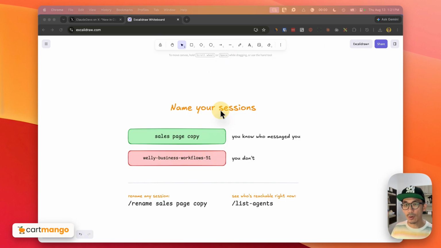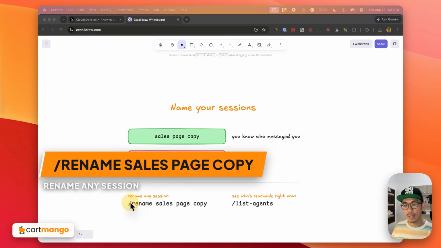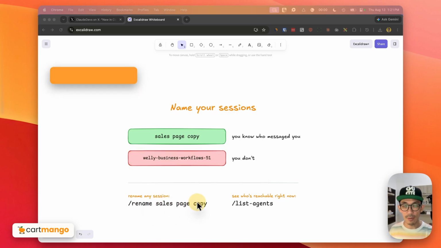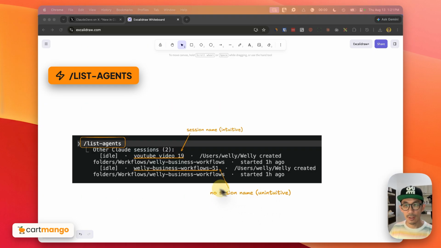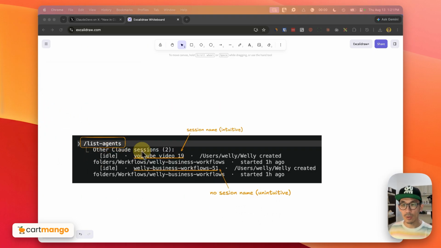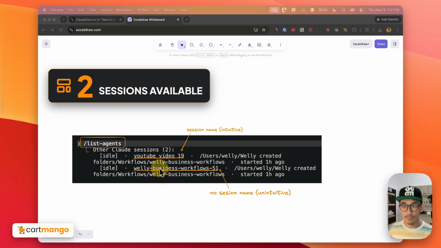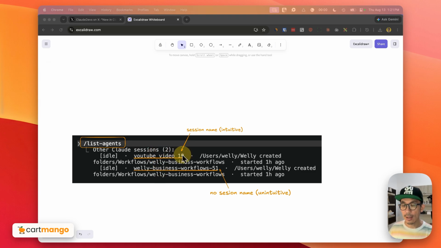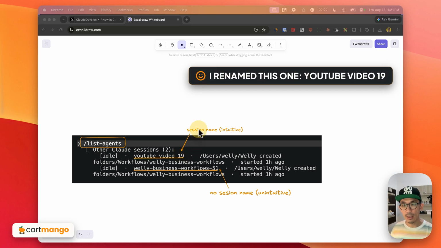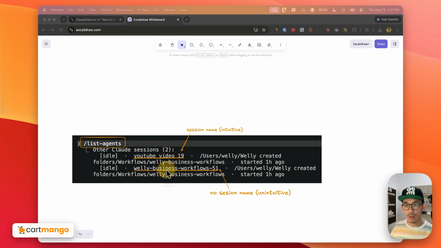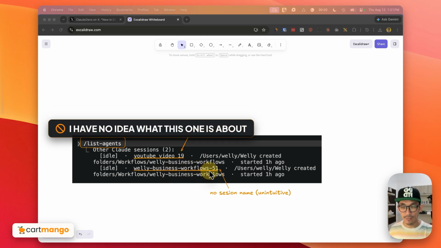And to name your sessions or to rename your sessions, you can just type in /rename and then the name, which is sales page copy in this example. And you can also see the sessions that are currently available by typing /list-agents. So like this, /list-agents. And you will see in this example, there are two sessions available. One is the YouTube video 19. Again, I have renamed this. So it's very intuitive for me. I know exactly what this is about. But this one, the Welly Business Workflows 51, I have no idea what this is about because it's not intuitive.